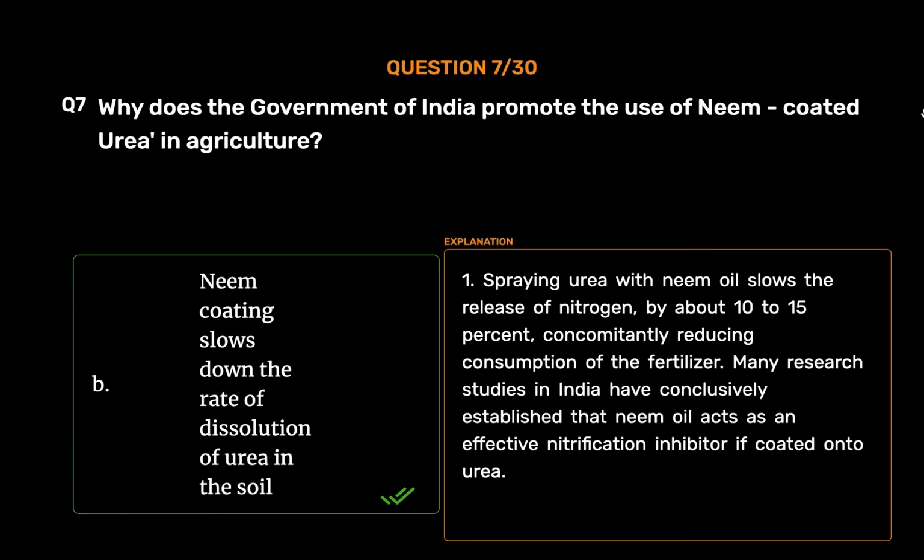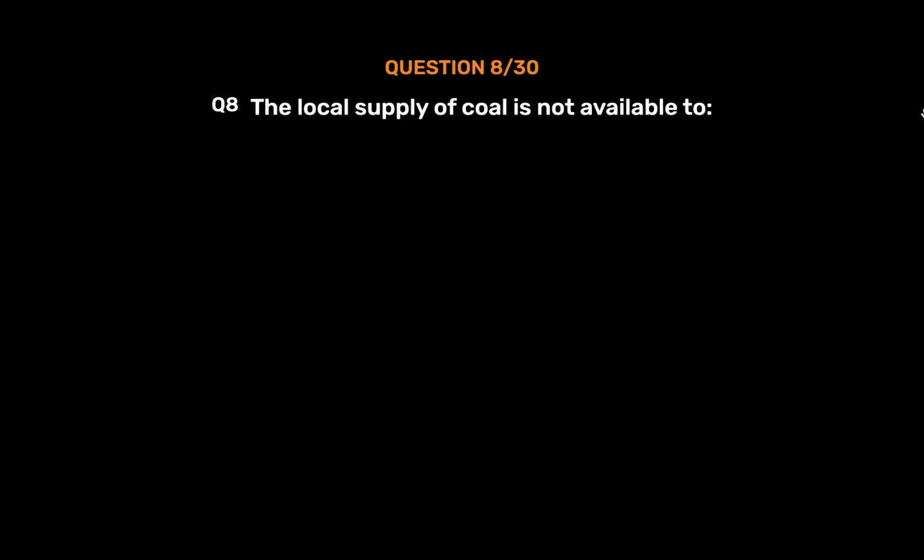Spraying urea with neem oil slows the release of nitrogen by about 10 to 15%, concomitantly reducing consumption of the fertilizer. Many research studies in India have conclusively established that neem oil acts as an effective nitrification inhibitor if coated onto urea.